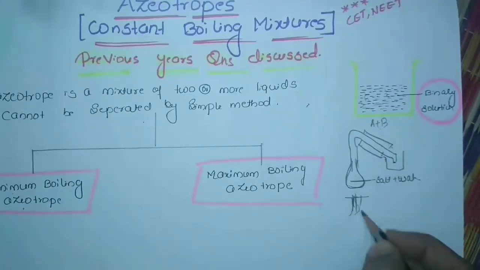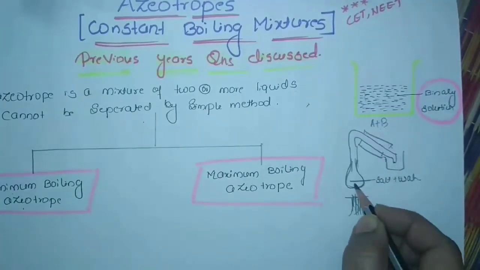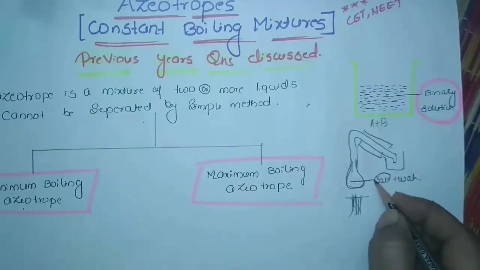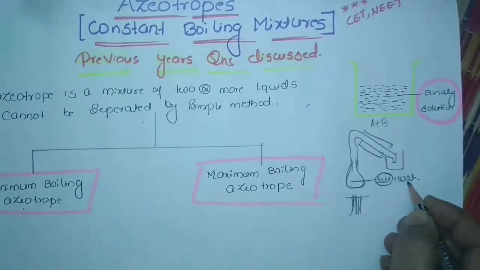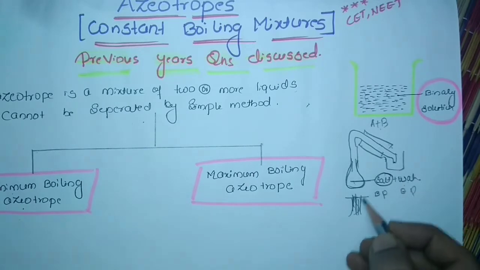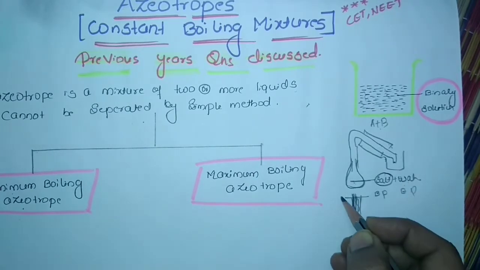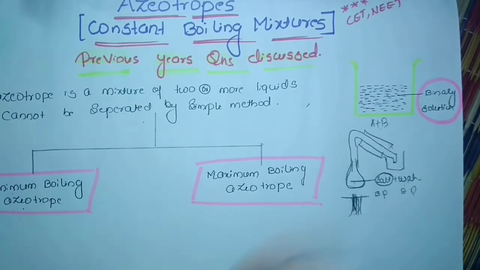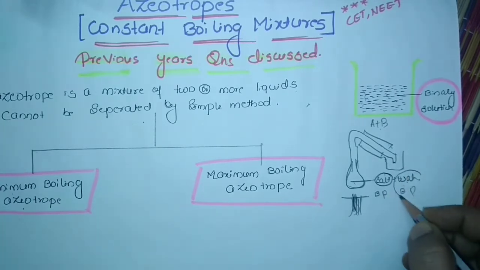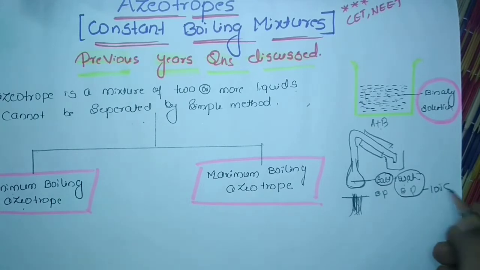When we start heating the seawater in the round bottom flask, the salt is present in a dissolved condition. The water starts boiling. We know water has a boiling point around 100 degrees Celsius.